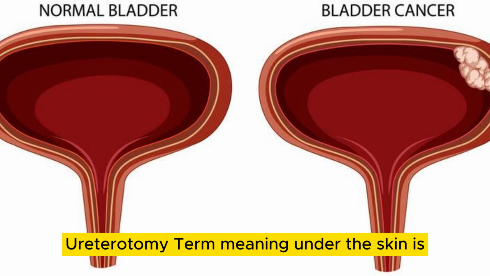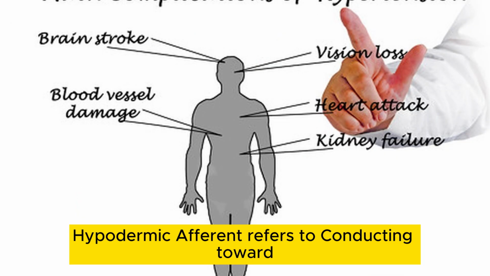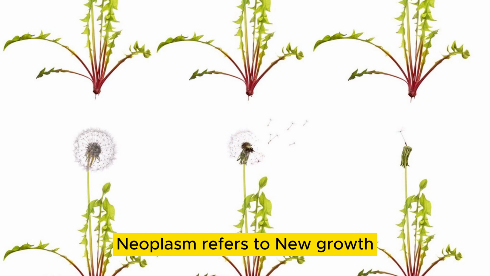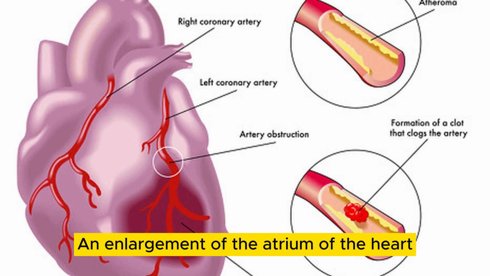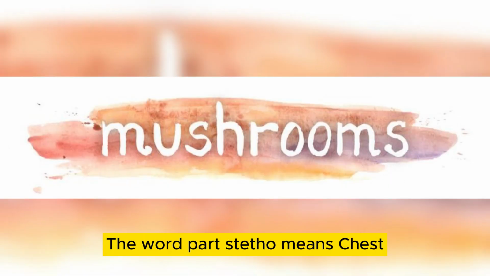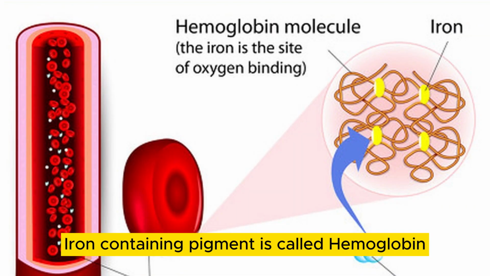Term meaning under the skin is hypodermic. Afferent refers to conducting toward. Neoplasm refers to new growth. Atriomegaly refers to an enlargement of the atrium of the heart. The word part stetho means chest. Iron-containing pigment is called hemoglobin.